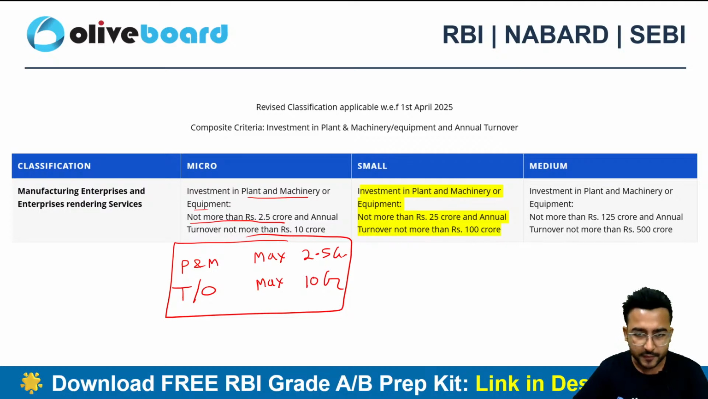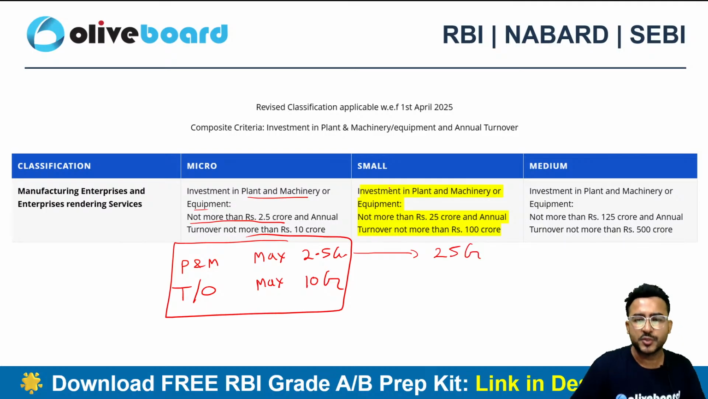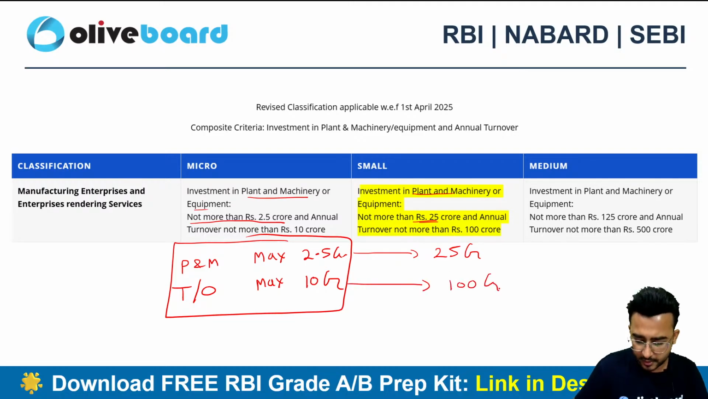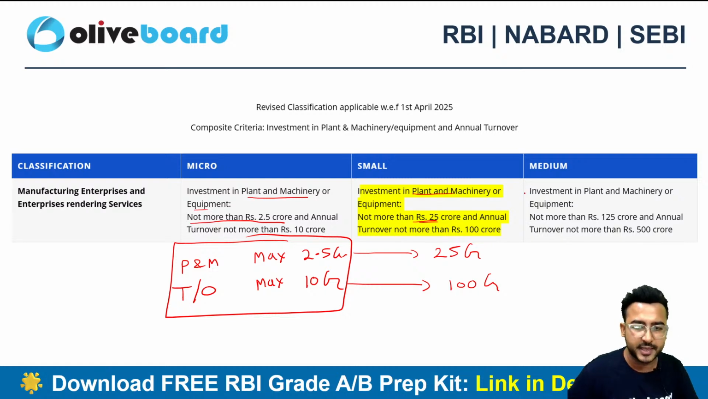Okay. If I talk about the small enterprises, then your plant and machinery investment should not be more than 25 crore and your turnover limit will now be topped up to 100 crore. Okay. The new limit will be 100 crore. Very, very important for your upcoming examination.